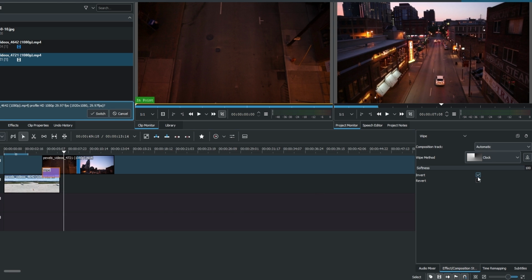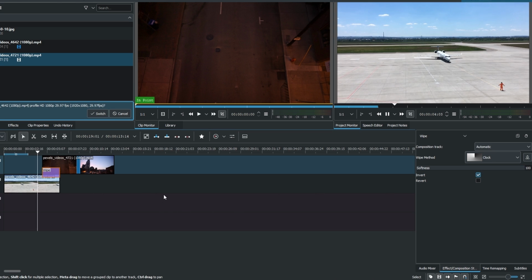And once you are satisfied with the transition, save your project and you are done.